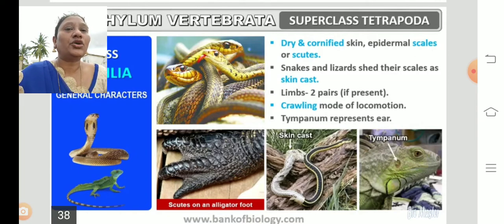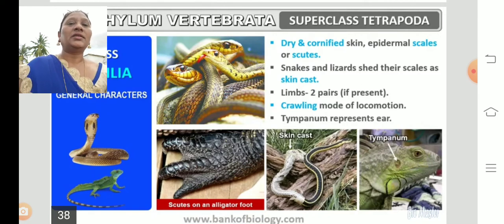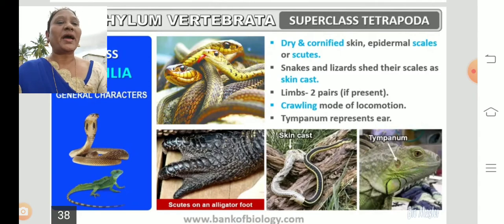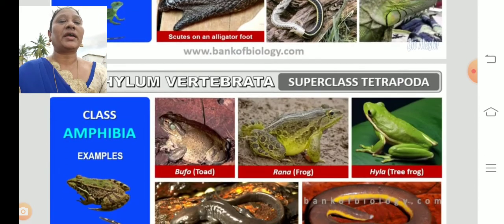And they have two pairs of limbs, if present. Mostly they show a crawling mode of locomotion. They show the crawling. And tympanum represents the ear. You can find the picture, the tympanum. So the tympanum acts as an ear for these organisms.